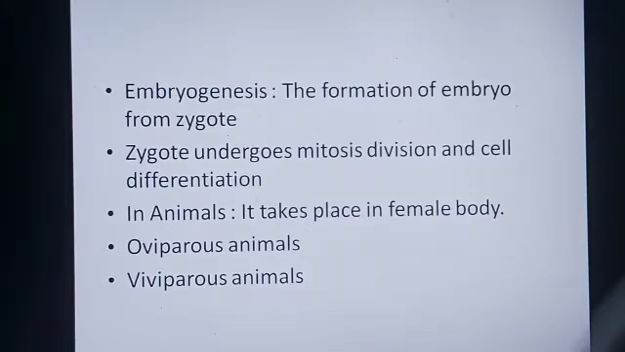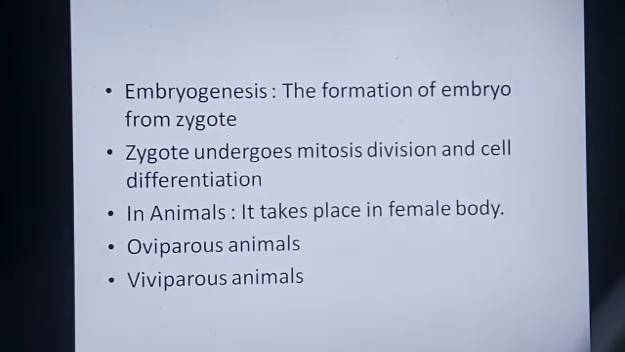That is, the formation of embryo is called embryogenesis. How is the embryo formed? The embryo is formed because the zygote undergoes mitotic division and cell differentiation. In animals, it takes place in the female body. Why? Because the fertilization has taken place in the female body and the zygote formation has also occurred in the female body. So it is but natural that the embryogenesis also continues in the female body.